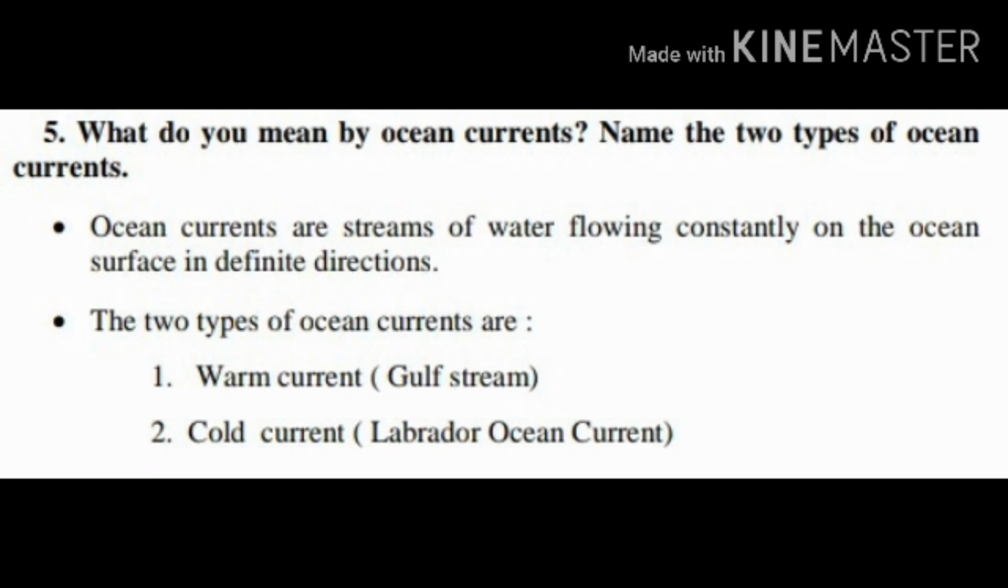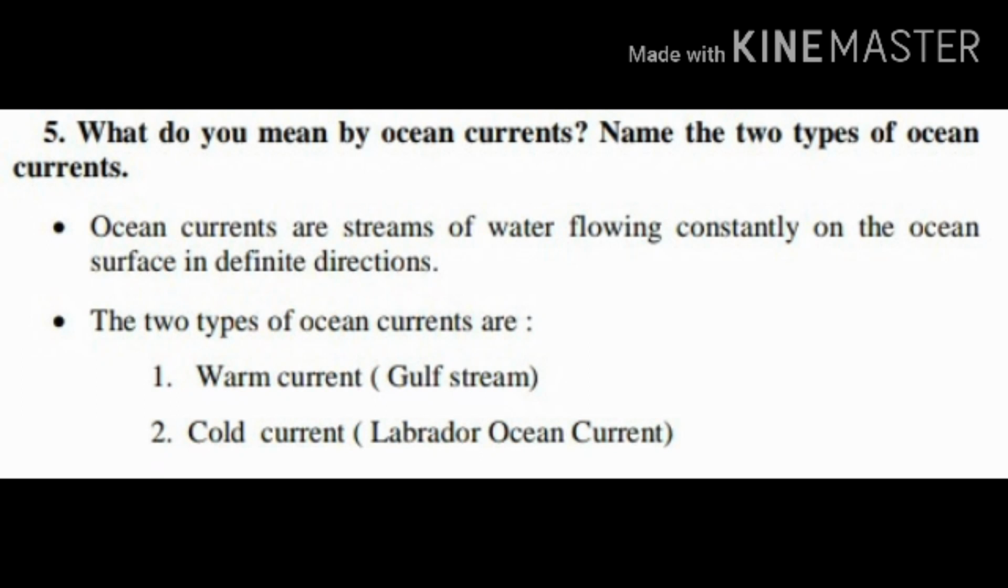What are the two main types of ocean currents, children? Yes, one is warm ocean currents and another is cold ocean currents. Once again I'll repeat. What do you mean by ocean currents? Ocean currents are streams of water flowing constantly on the ocean surface in a definite direction. The two main types are warm ocean currents and cold ocean currents.